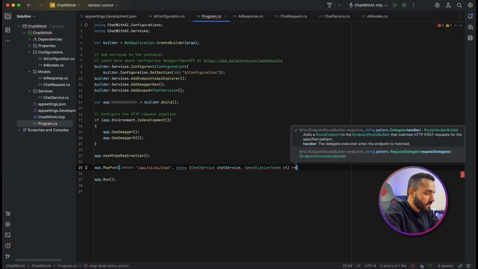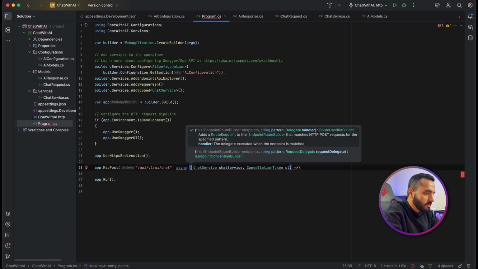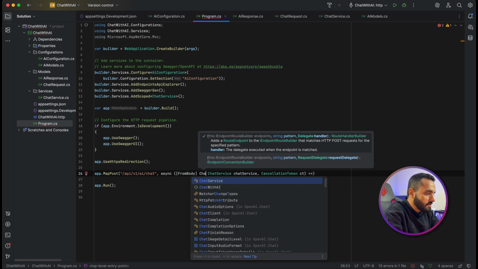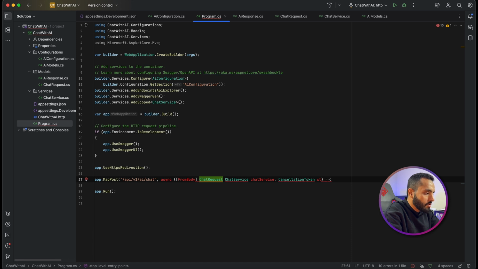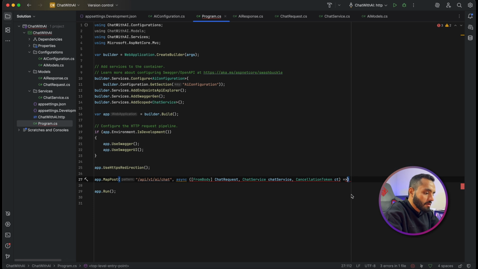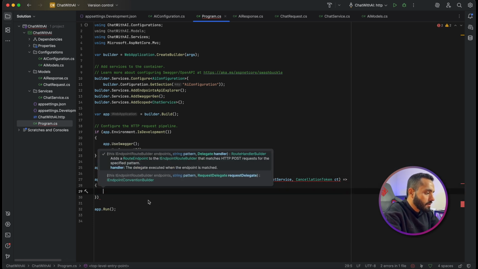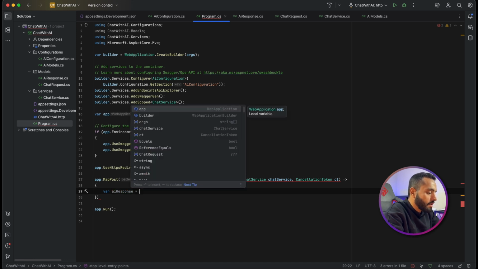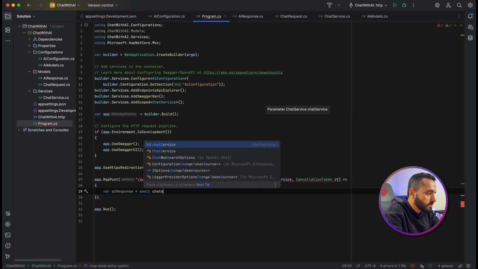Then I will make the chat service, as we can see, async chat service, and the cancellation token I will also add from body. I will add chat request. Then at the end here it will be var AI response equal to await chat service.